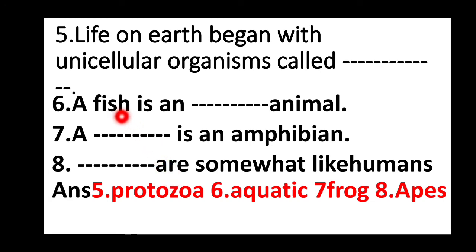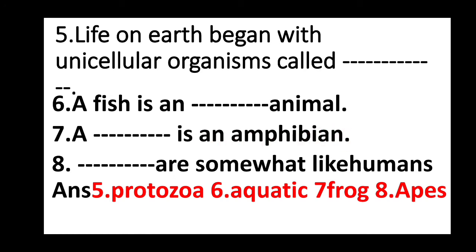Next, the sixth one. A fish is an dash animal. A fish is an aquatic animal. Aquatic is the word you have to write here. Seventh one. A dash is an amphibian. A frog you must write. A frog is an amphibian.